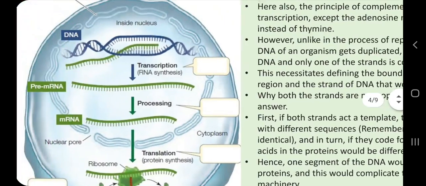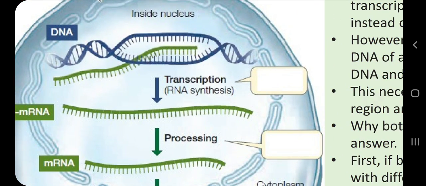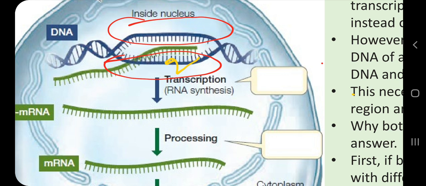So here is one hack. What is the hack? In the process of DNA replication, both strands of DNA will act as template, which we have discussed in the semi-conservative mode of DNA replication in my previous videos. But in the process of transcription, here you can notice that only this part of the DNA molecule, this strand, is being used by the cell for making a new RNA molecule, of course by following the complementarity principle. But this other strand is not being used.